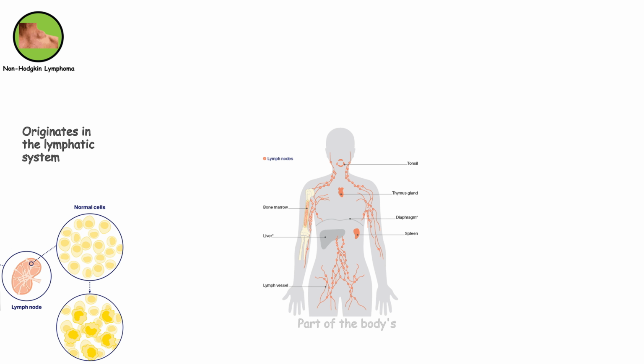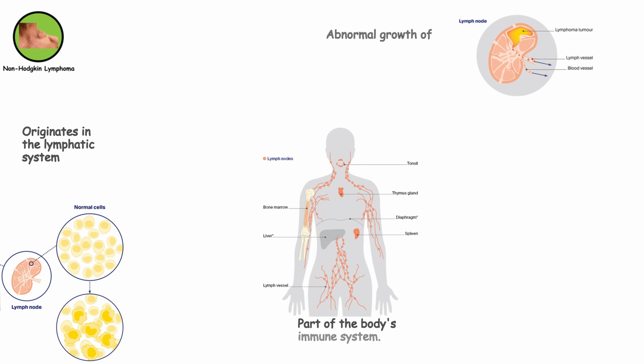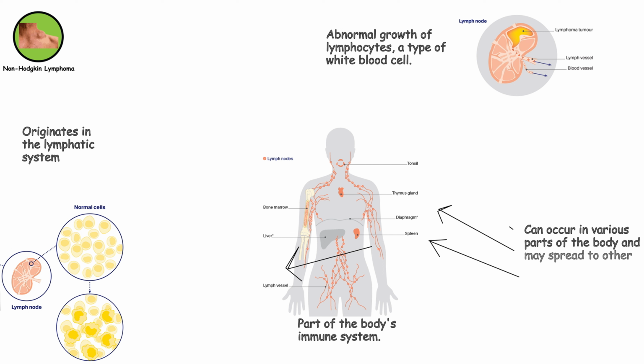Non-Hodgkin lymphoma. Non-Hodgkin lymphoma is a cancer that originates in the lymphatic system, which is part of the body's immune system. It involves abnormal growth of lymphocytes, a type of white blood cell. Non-Hodgkin lymphoma can occur in various parts of the body and may spread to other organs.